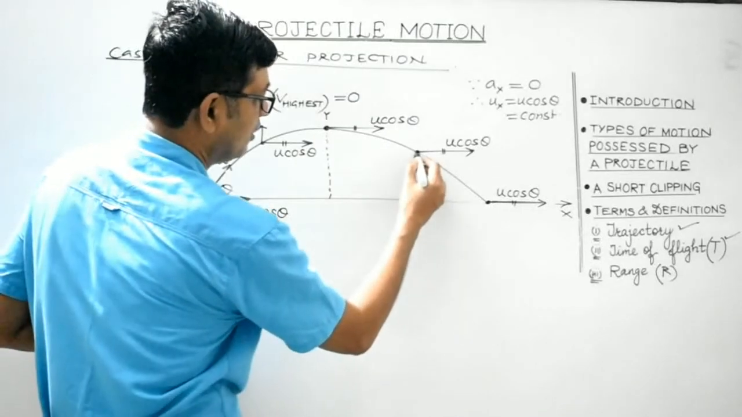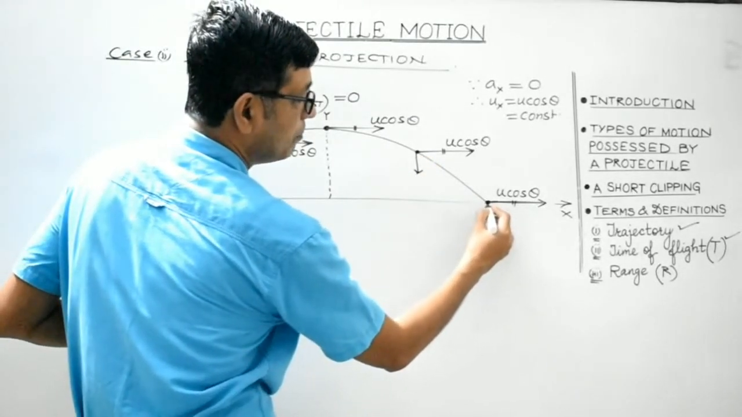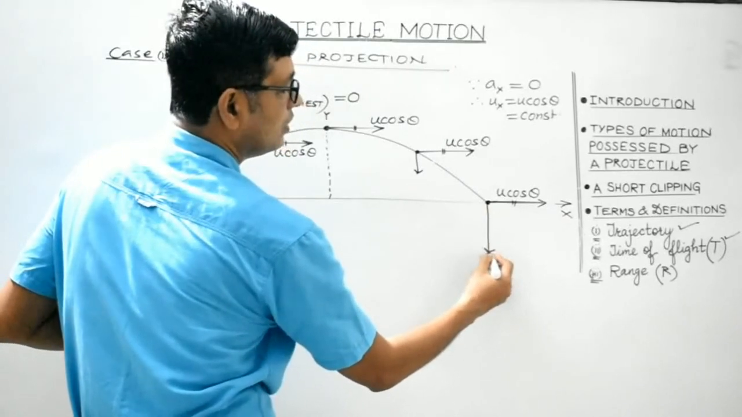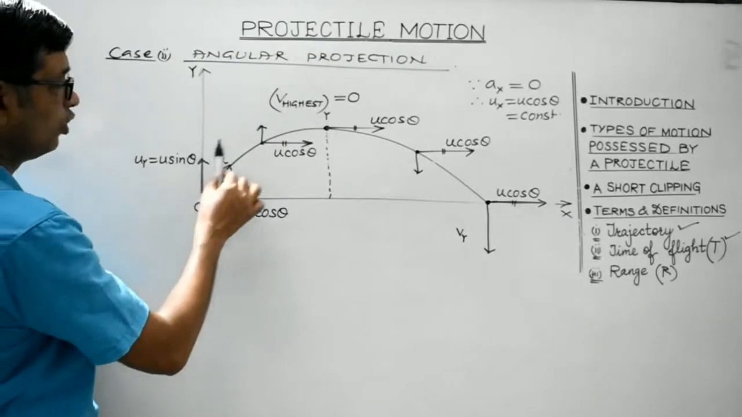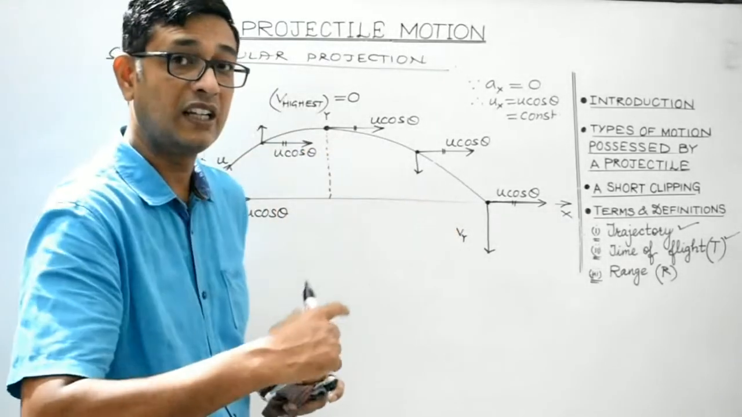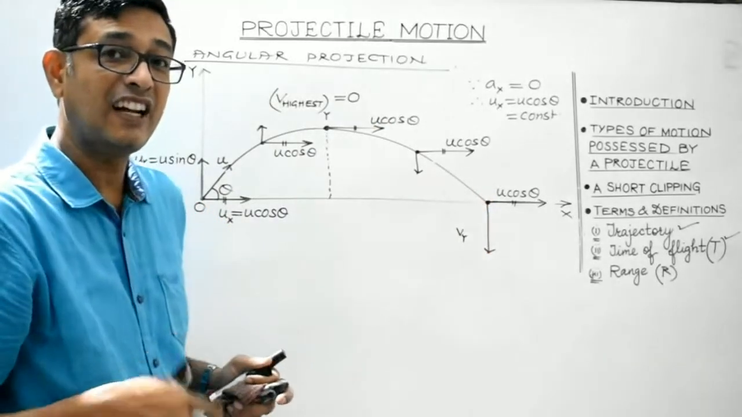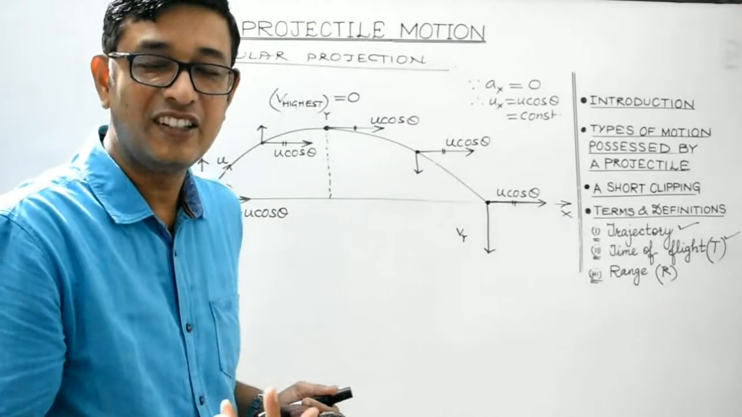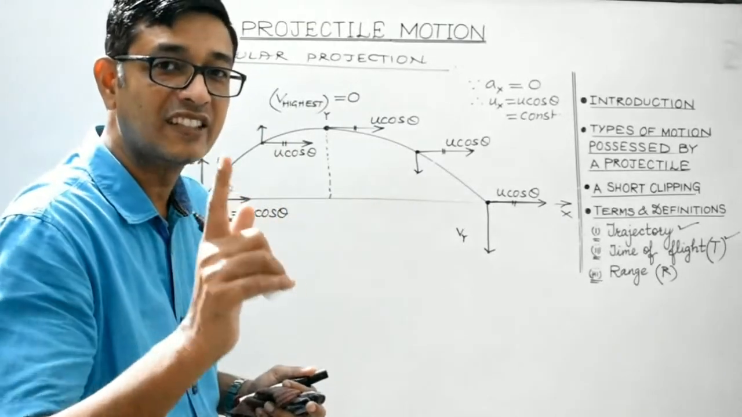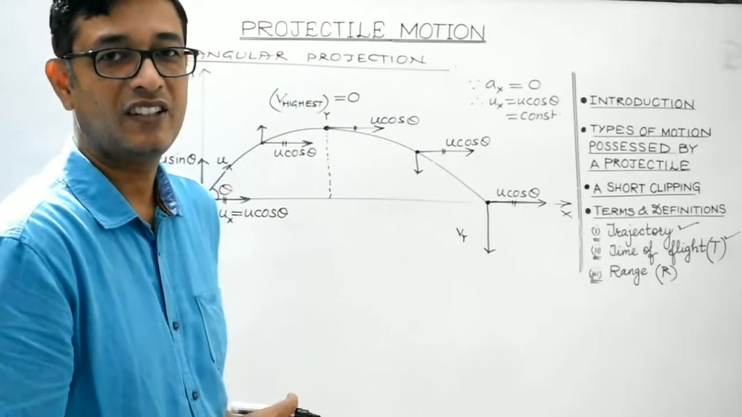So, now it will keep on increasing. And at the instant when it strikes the ground, it will be maximum. So, this is the final vertical component of velocity. Look, the arrows which represent the vertical component of velocity are of varying length, indicating that the vertical component of velocity is decreasing or increasing at a constant rate, and that rate is 9.8 meter per second square.